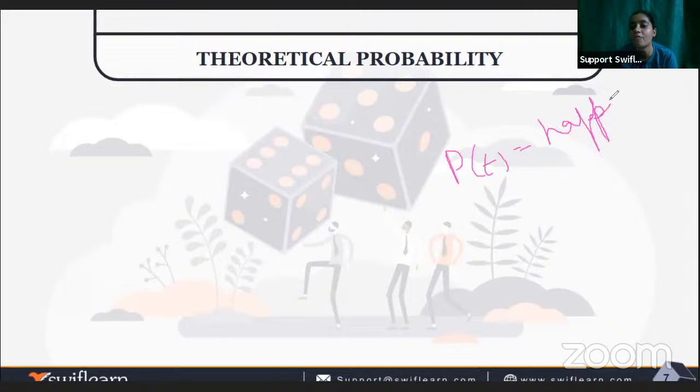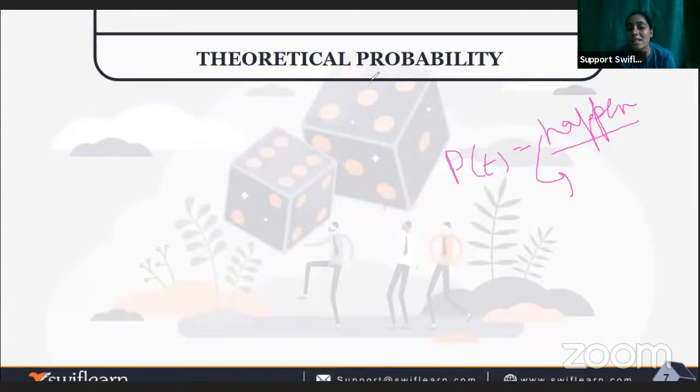For example, we have to draw a card from a shuffled deck of 52 cards, or roll a dice and we want to get a 6, whatever it is. After that, we put the number of ways the event can happen over the total number of possible outcomes, from all the events.